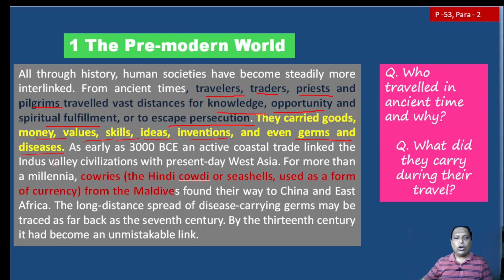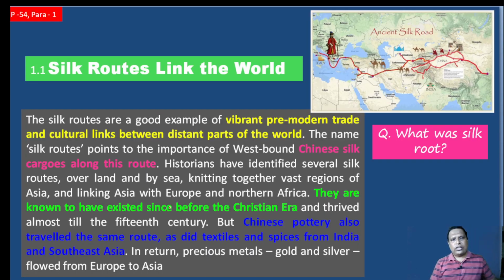Now, here you can find one most precious word, that is cowrie. What is cowrie? A Hindi word, kodi, which originated from a seashell and was used as a currency, originating from the Maldives. Okay, now let's move to another thing. Silk Route: just go to the next page of your book and observe the Silk Route. What is the Silk Route? Let's see it in the map. This is the route through which trade was carried out.